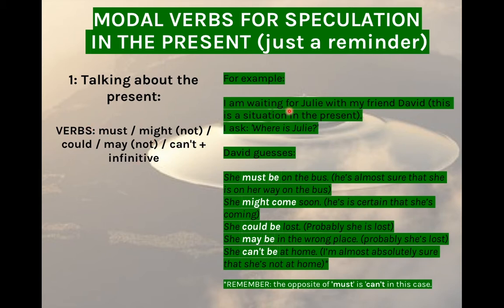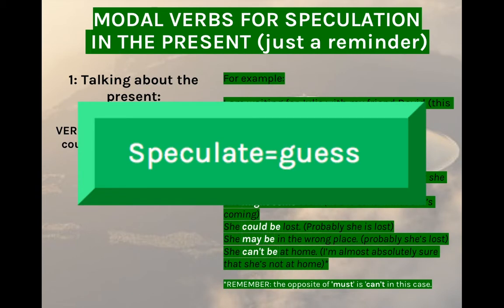Let's see an example. I am waiting for Julie with my friend David. Well, that is a situation in the present, and I ask my friend David, where is Julie? And David guesses. Remember that speculate is a synonym of guess. What is a guess? A guess or a speculation is what we do when we offer an answer to a question and we don't have enough evidence. That is a guess, that is speculation.